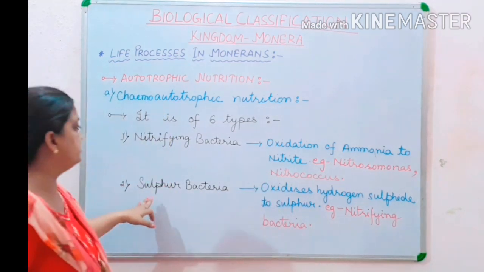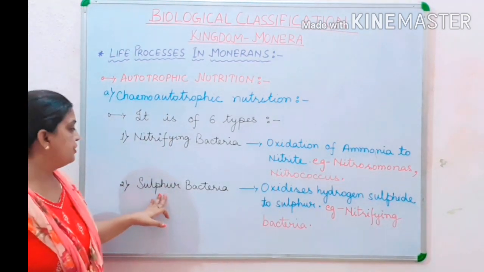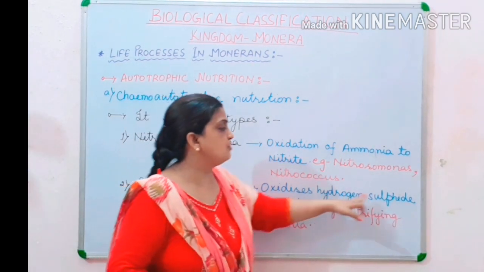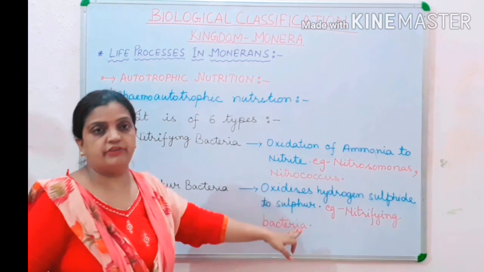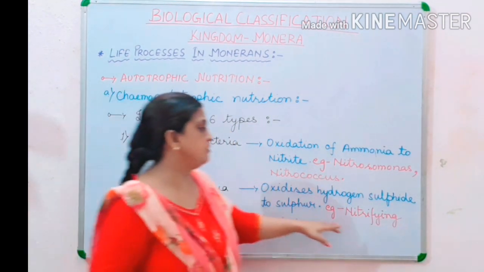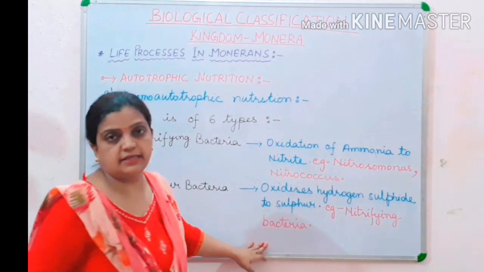Now children, another type of bacteria is sulfur bacteria, and it helps in oxidizing hydrogen sulfide to sulfur. Hydrogen sulfide is oxidized into sulfur, and children, the example is nitrifying bacteria.